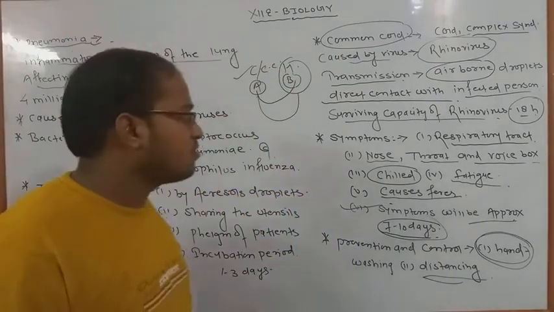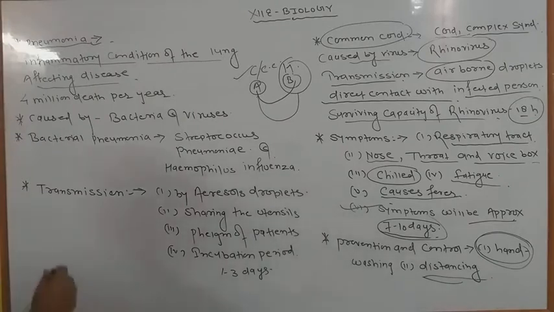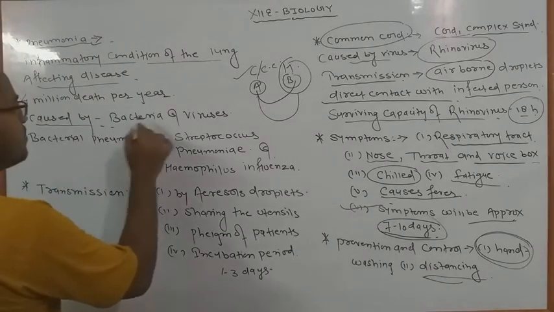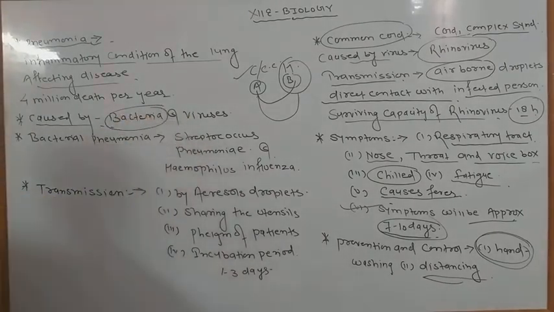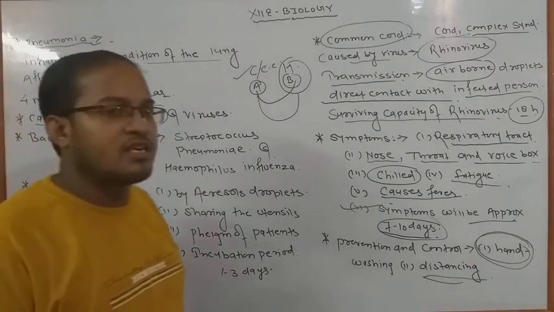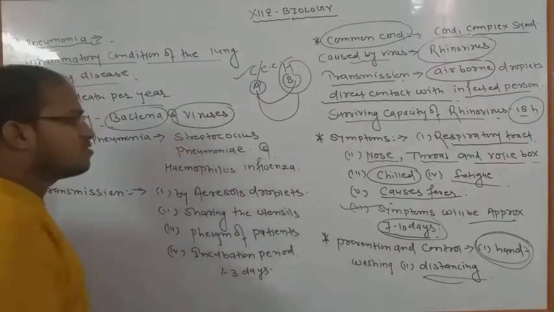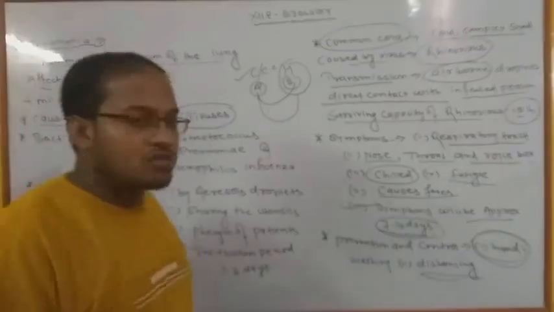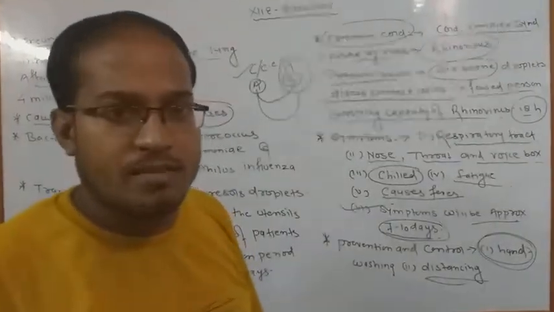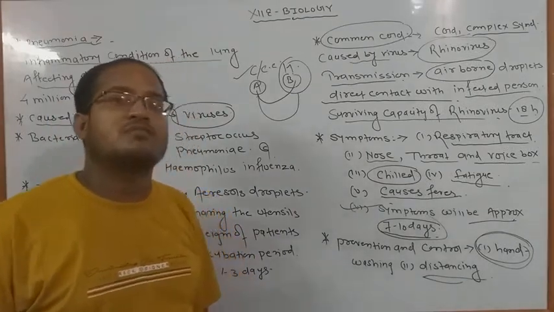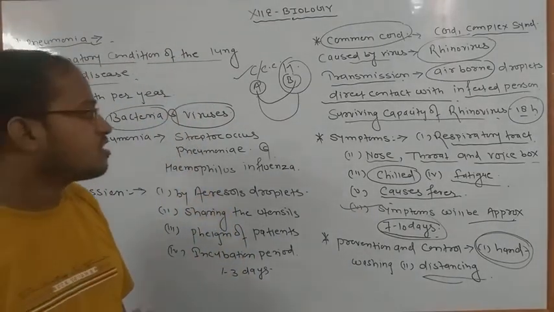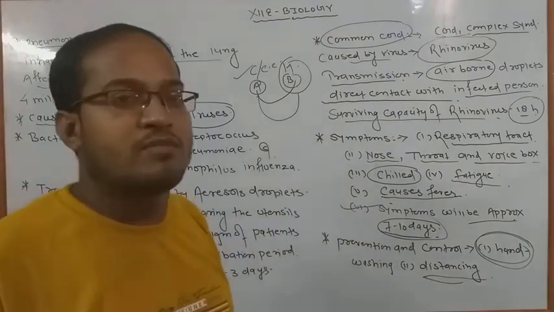Okay, so here we have to discuss that it is generally caused by bacteria. Okay, several types of bacteria we have studied, and now it is also caused by several types of virus. Generally pneumonia is caused by bacteria and virus, and bacteria and virus are two different types, but most of their structures and features generally correlate with each other.